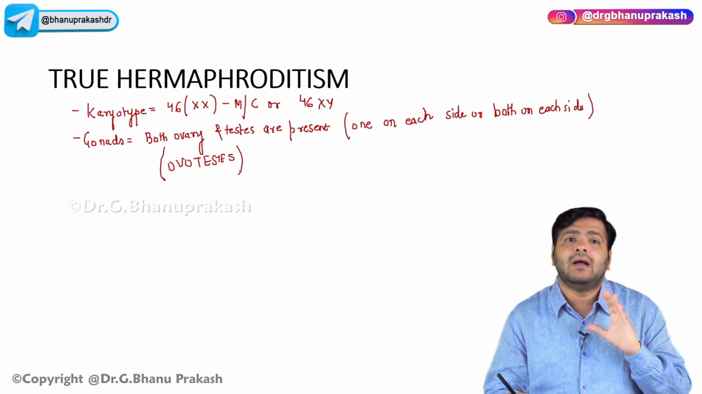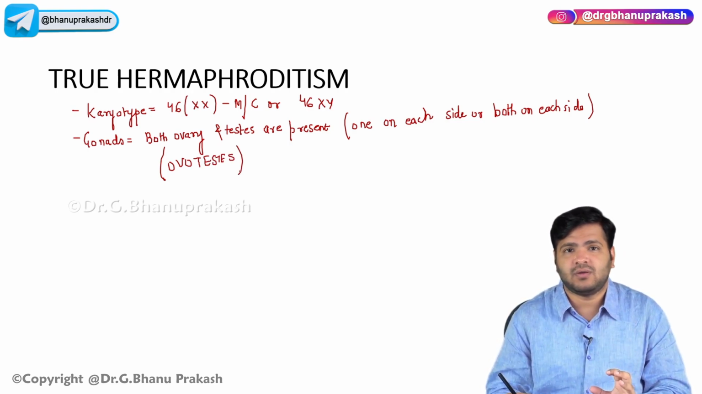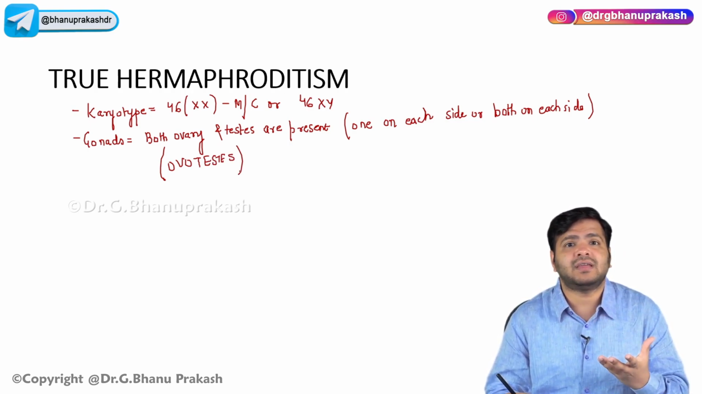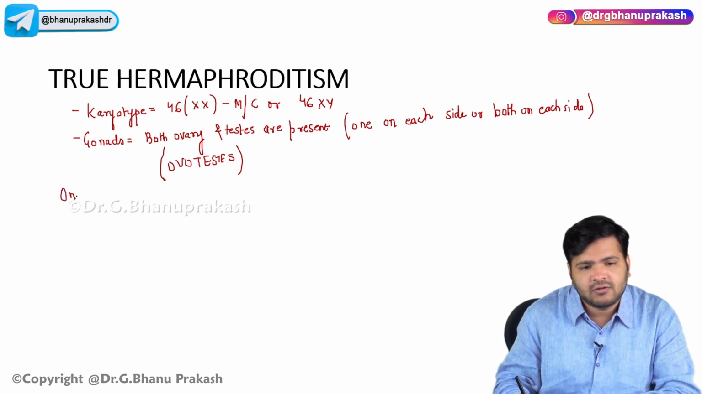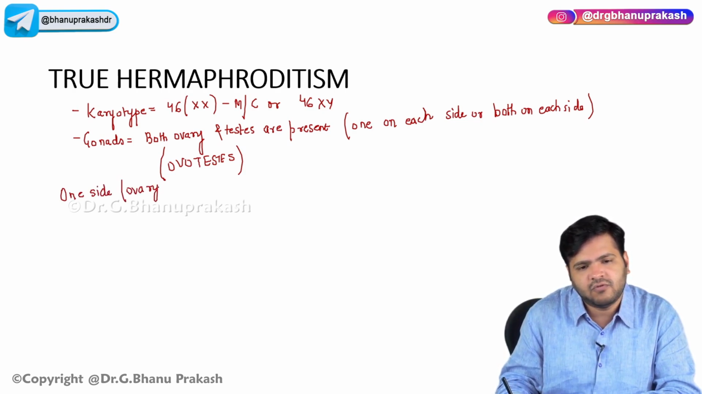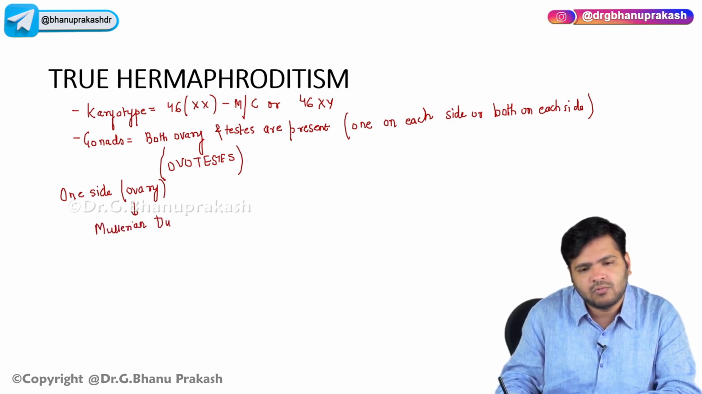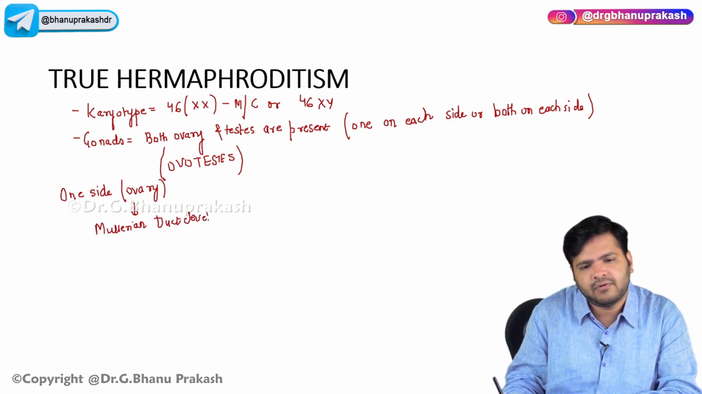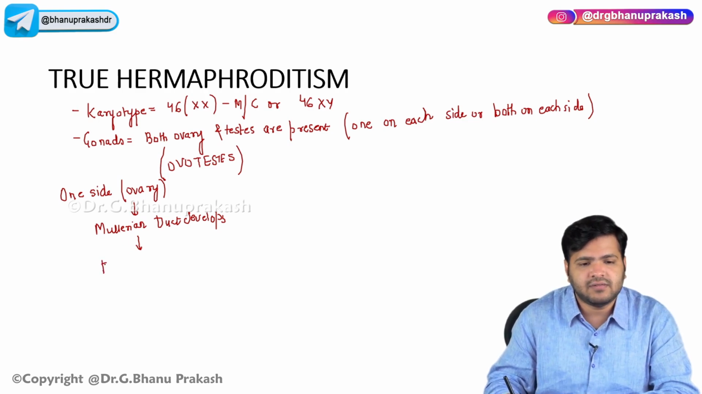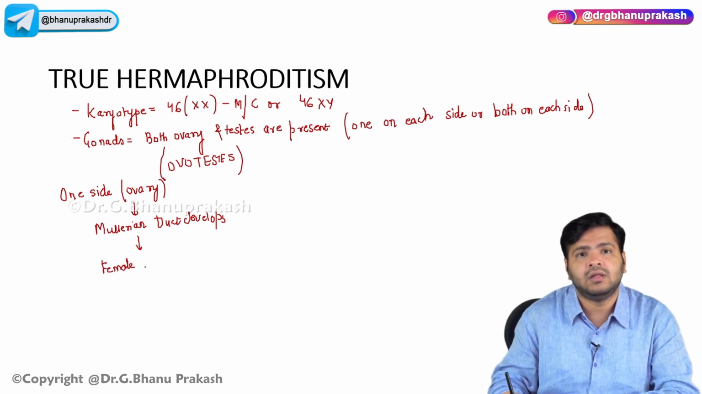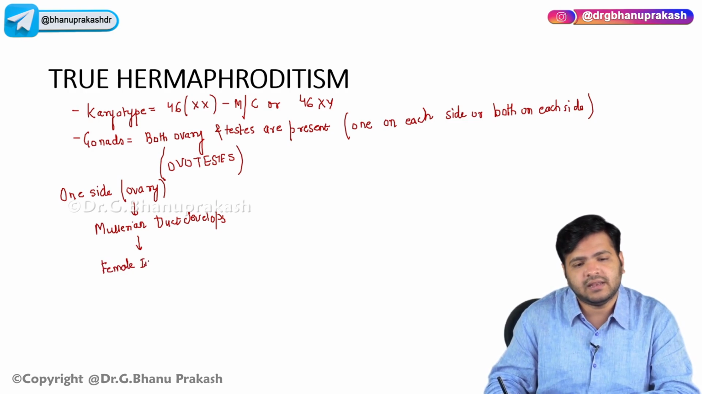Now see, on one side where the ovary is present, what will happen? If the ovary is there, the Müllerian duct will develop, and the Müllerian duct gives rise to the female internal genitalia.